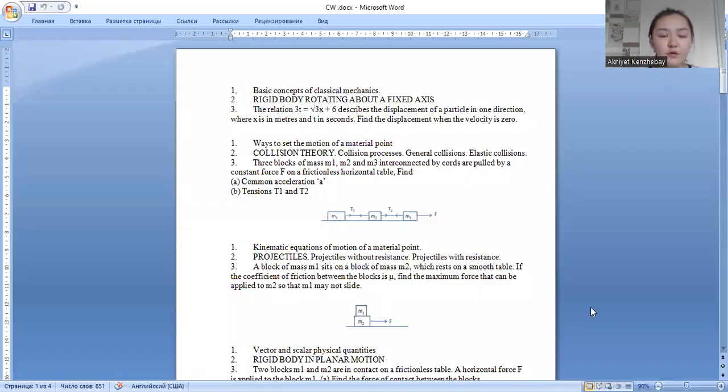So the first question, basic concepts of classical mechanics. Classical mechanics is a part of physics that describes how everyday things move and how their motion changes because of forces. So if we know how things are moving now, classical mechanics allows us to predict how they will move in the future and how they were moving in the past.